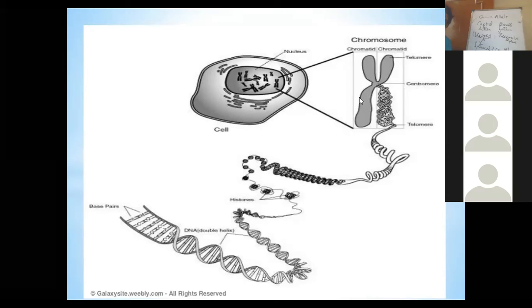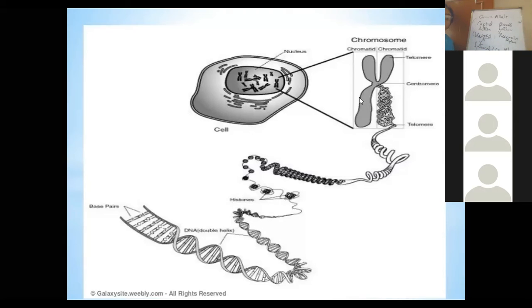But once the cell is ready to divide, the entangled structure detangles itself and forms the proper thread-like structure known as a chromosome. Chromosomes, as I've told you, are the units of heredity. A chromosome contains the units of heredity known as genes, and a gene is composed of a molecule called DNA.